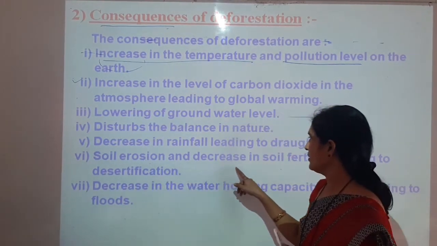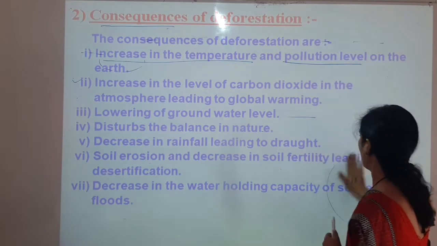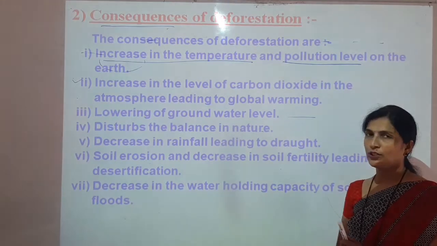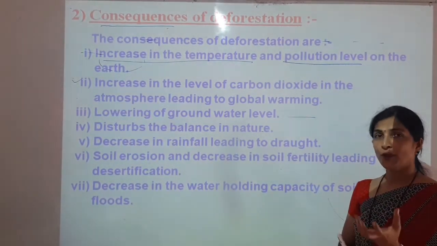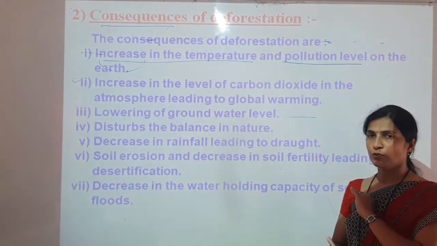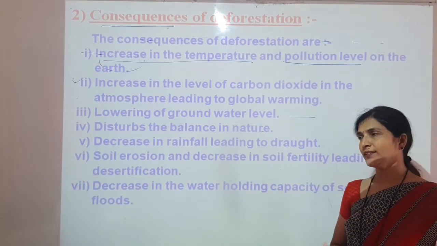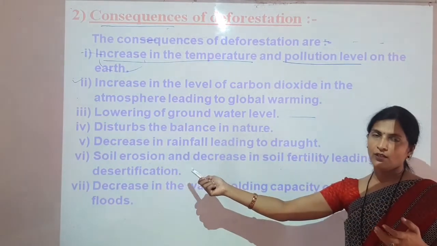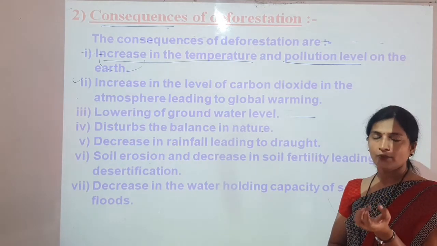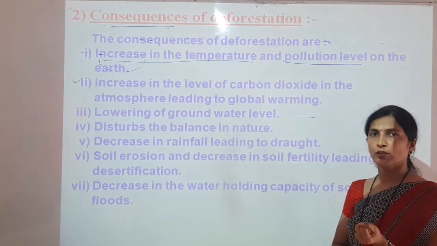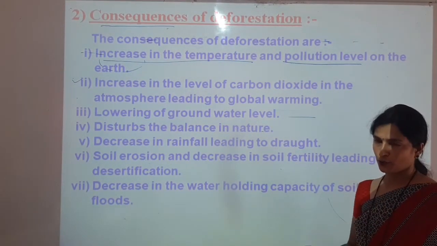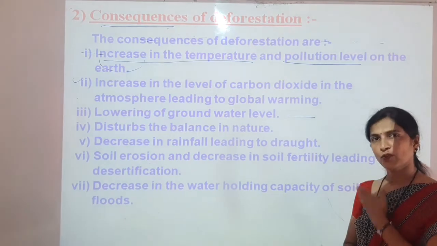Soil erosion and decrease in soil fertility, leading to desertification. When the plants are not there, soil erosion will take place, because the plants' roots hold the soil tightly, and if the plants are not there, then soil can flow from one place to another place easily. There will be soil erosion. So soil cannot be available at that place, because the plants cannot hold the soil. That can decrease the soil fertility also, because fertile soil can flow away with the water as well as air.